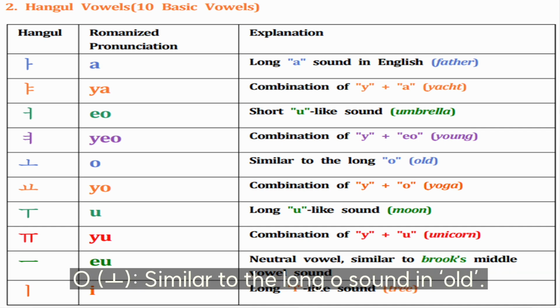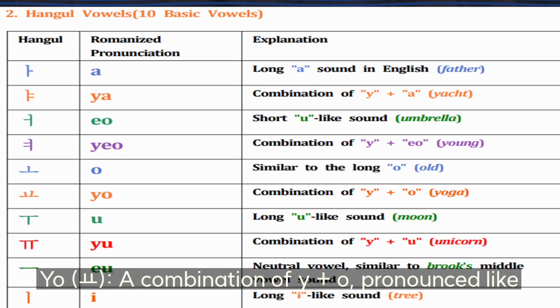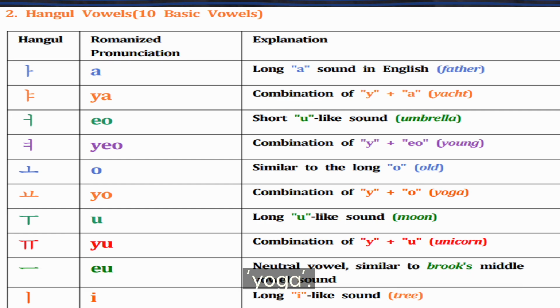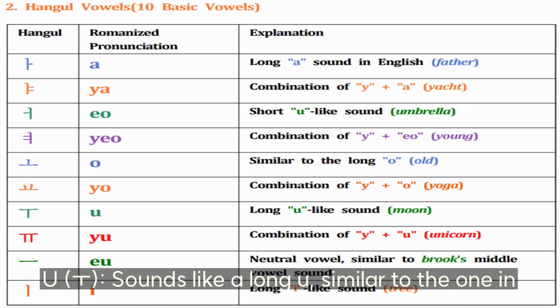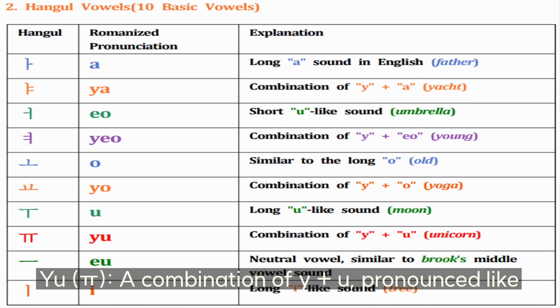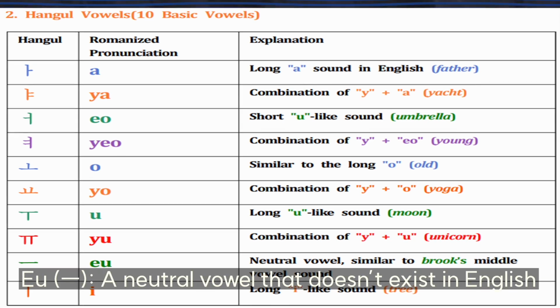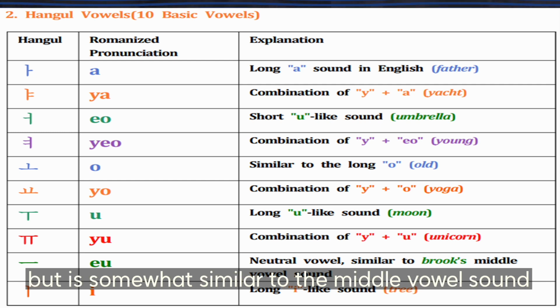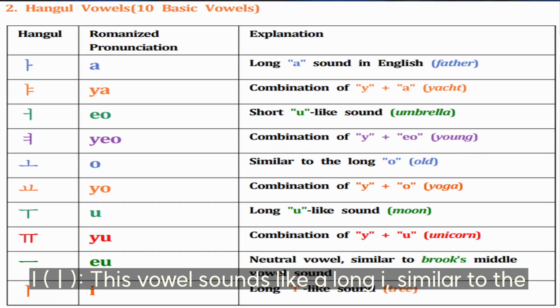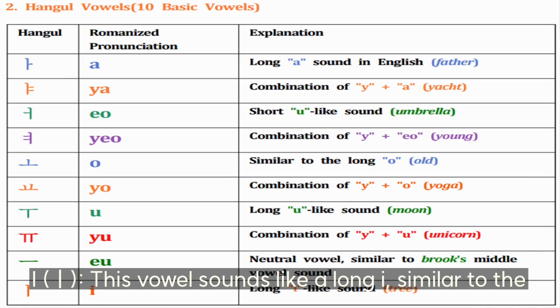O, similar to the long O sound in old. Yo, a combination of ee and o, pronounced like yoga. U sounds like a long U, similar to the one in moon. Yu, a combination of ee and u, pronounced like unicorn. Eu, a neutral vowel that doesn't exist in English, but is somewhat similar to the middle vowel sound in brook. I, this vowel sounds like a long E, similar to the one in tree.